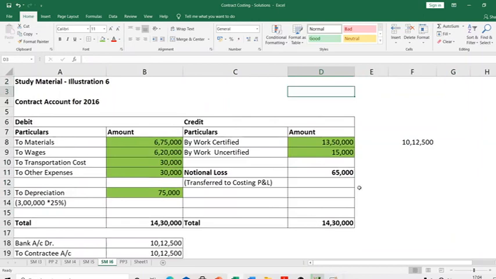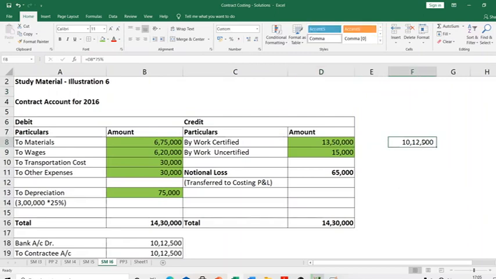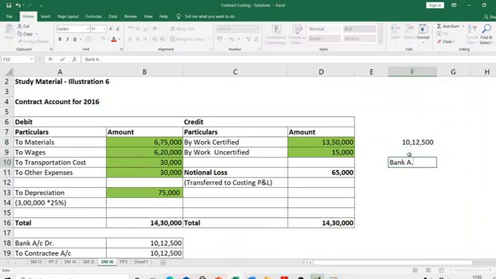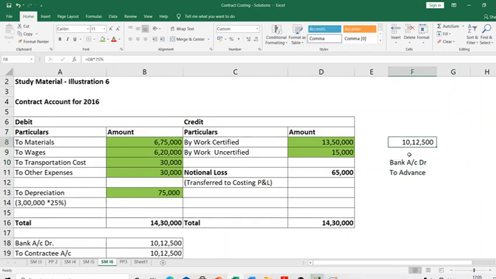Now here I am not going to pass an entry like this. I am not going to say contractee account debit to sales, bank account debit to contractee. What I am rather going to do is, whatever money I get from him, I am going to treat it like advance money, and pass an entry: bank account debit to advance money from contractee. Basically, I'm going to treat this 10 lakh 12,500 of inflow as a liability. I'm going to park it in advance amount received from contractee.